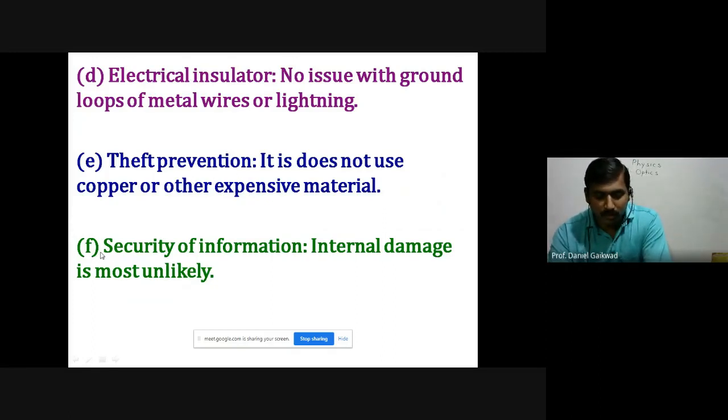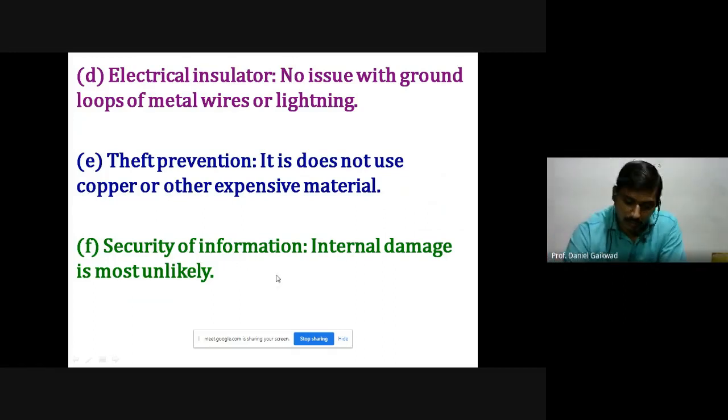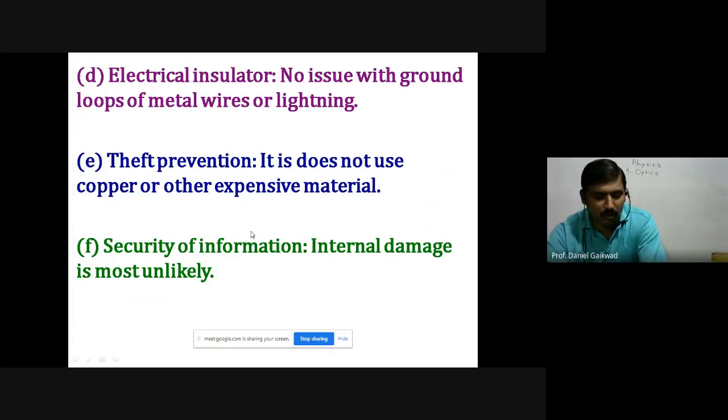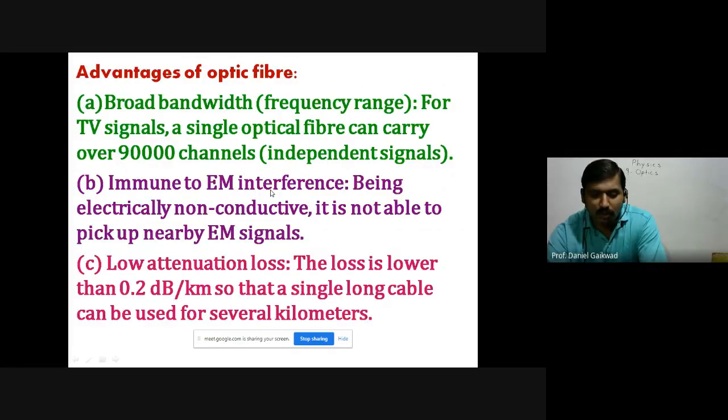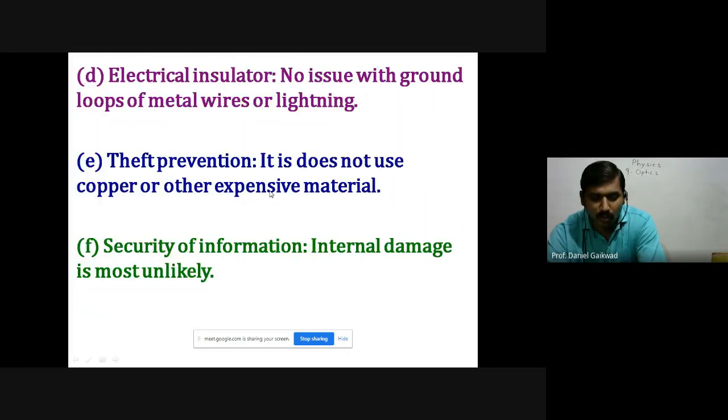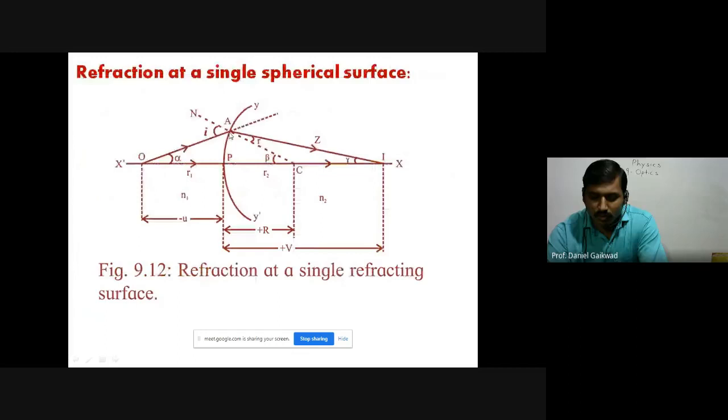Now the last one is the security of information. Internal damage is most unlikely. The information is secure as it is propagated in the form of light waves, so there is no method to extract that information from the fiber optic. So there is security of information. There are a number of points we have given according to a textbook. So these are the advantages of fiber optic cable over ordinary communication.